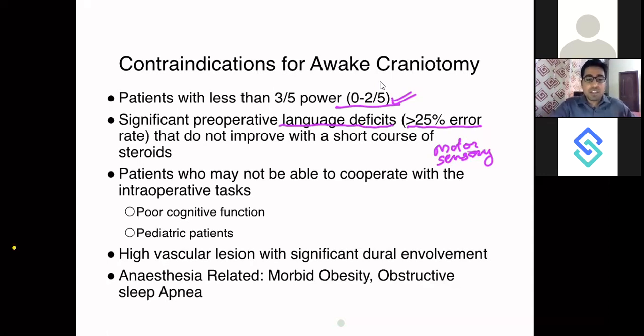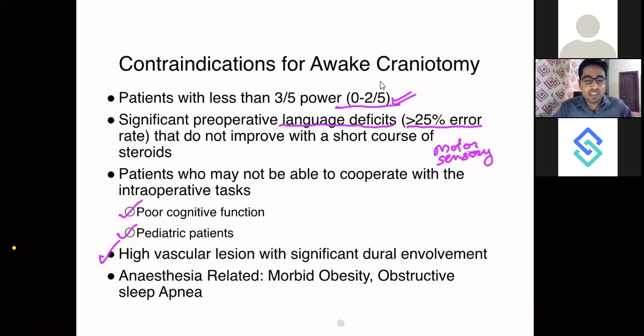Now, a patient who is having poor cognitive function, whose cognition is so low, he is mentally retarded totally. In this kind of patient also, he will not be able to cooperate. You cannot expect him to cooperate with you. Same way, a pediatric patient also, there is very little chance that they will cooperate with you during the surgery. So these are all contraindications. Then coming to highly vascular lesions. If the blood loss itself is expected to be 1 or 2 liters, if you are operating on such a patient, you will die with an MI during the surgery, seeing you run here and there for his blood.